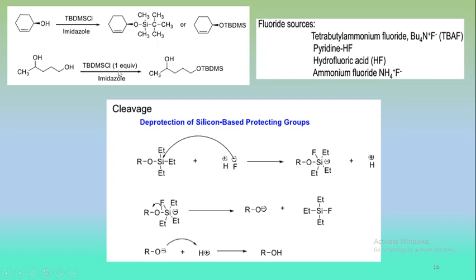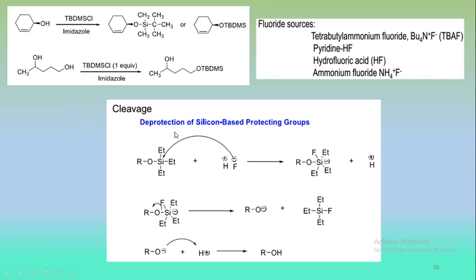When it is used in one equivalent, it preferentially protects this primary OH, not this secondary OH. And for the deprotection, fluoride sources are used like tetrabutyl ammonium fluoride, pyridine with hydrofluoric acid, and ammonium fluoride.